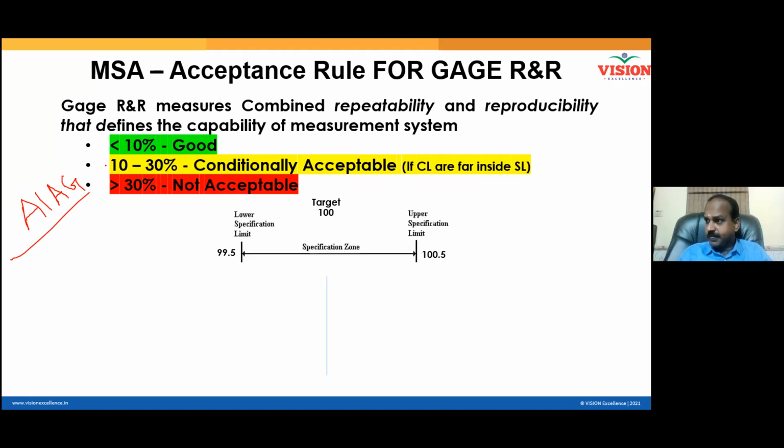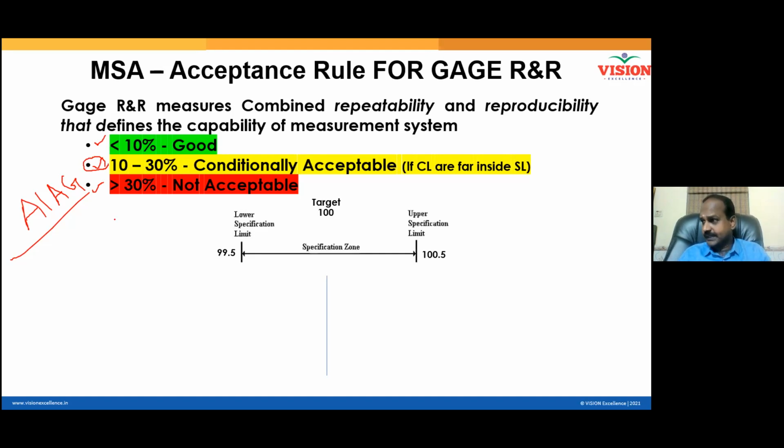See, one more thing. When to use the second condition? First condition is very clear. Second condition also very clear. More than 30, I don't use the measurement system. Less than 10, I'm having a fantastic measurement system. But 10 to 30 is conditionally acceptable. I'll give you a little more idea, right?